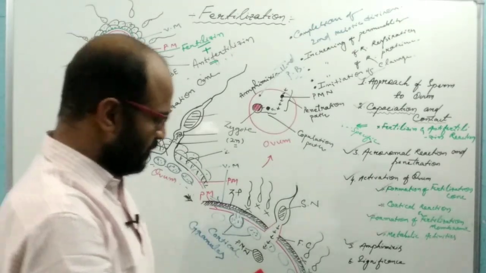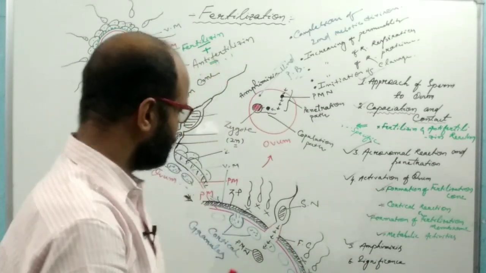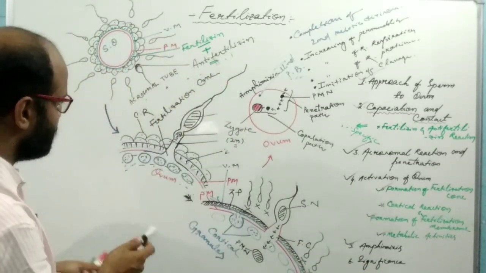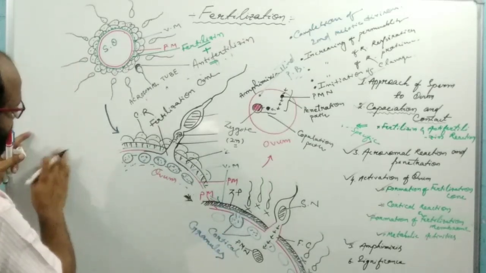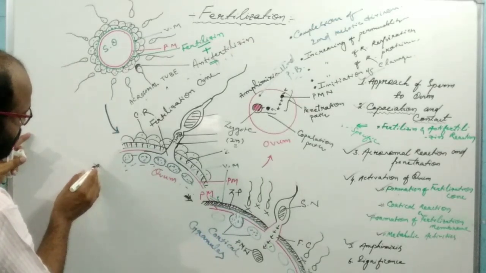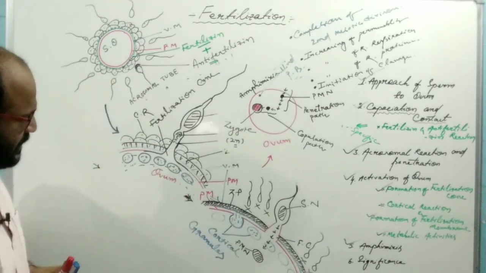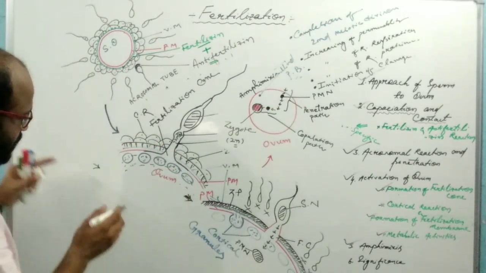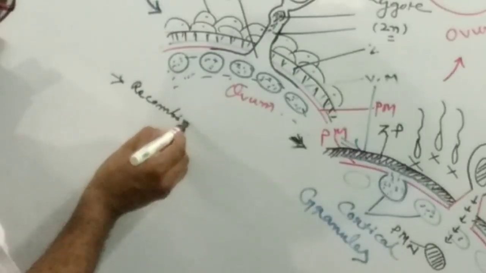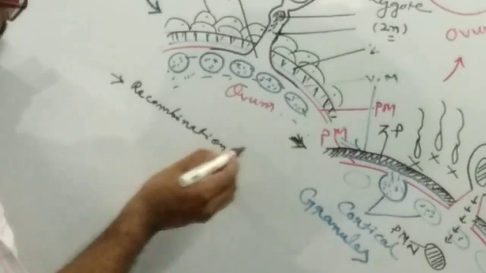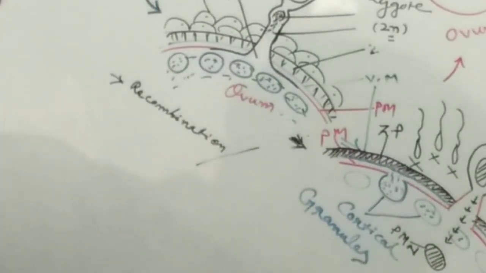Now come to the significance. What is the significance of fertilization? First, it brings together different haploid sets of chromosomes, so fertilization helps recombination and the evolution of new species.